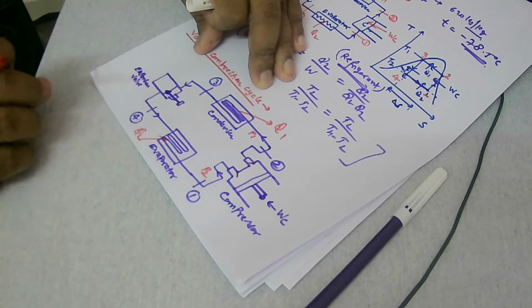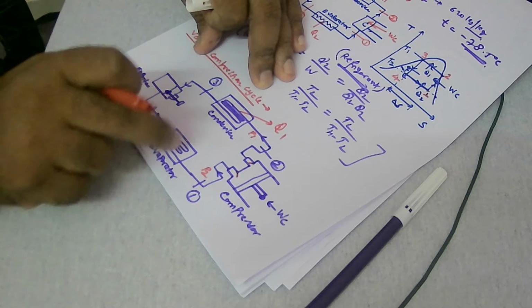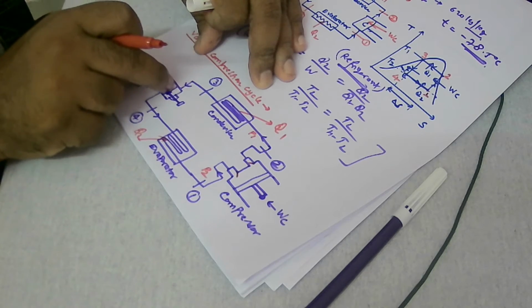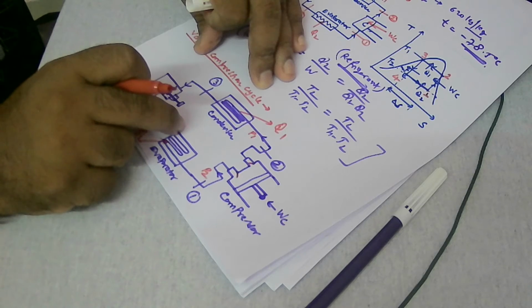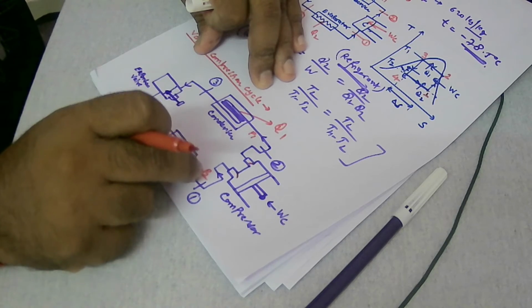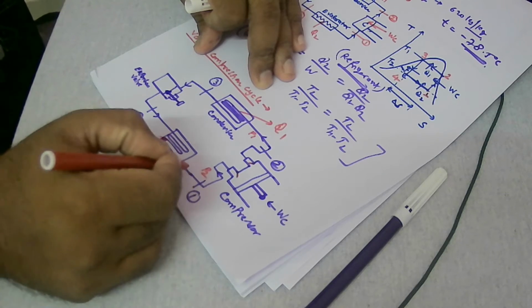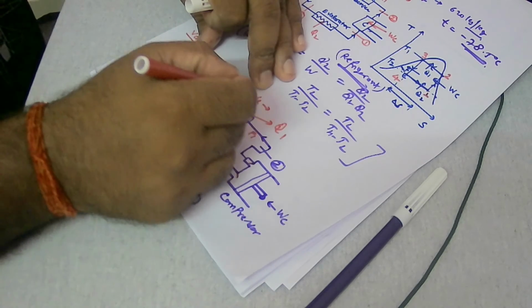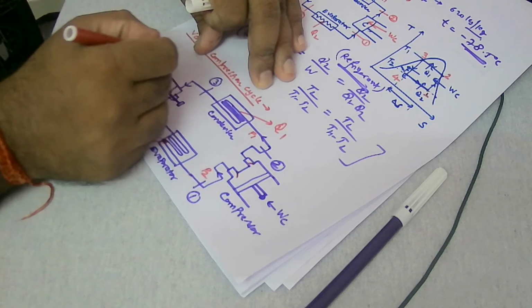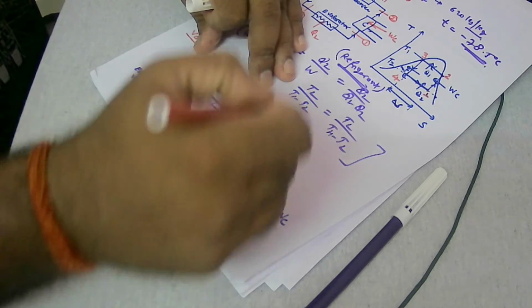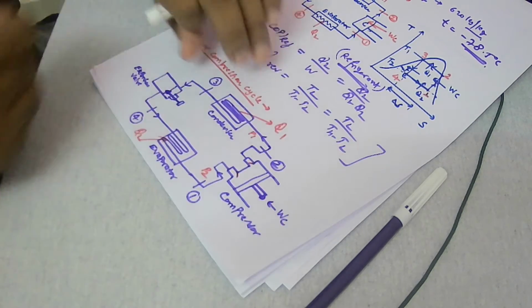The moment heat comes here, whatever working fluid was coming in as saturated liquid is going to convert into vapor at the end of the evaporator. Then the vapor is compressed, then cooled in the condenser, expanded, then again heated. That process will keep on going.